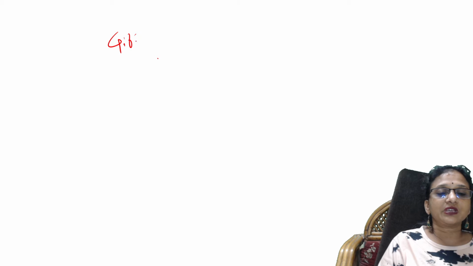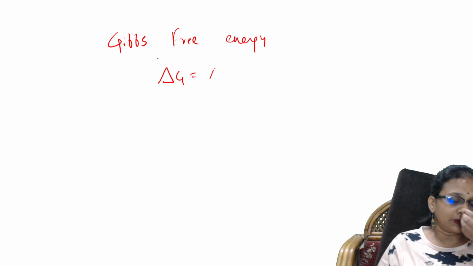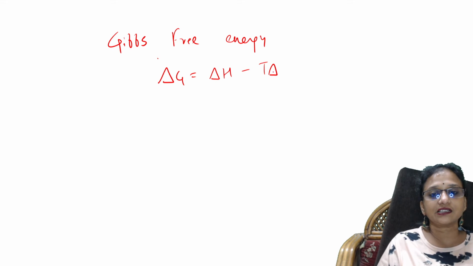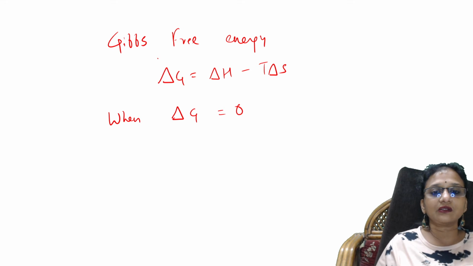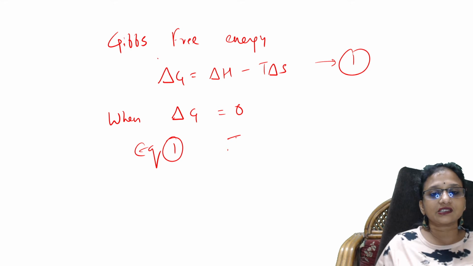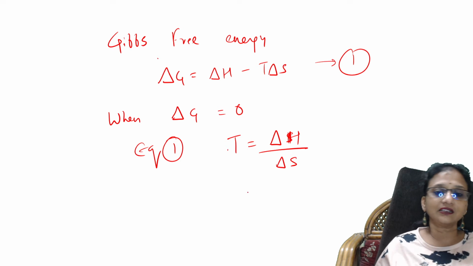Okay. So basically, how can Gibbs free energy be expressed? Why did I take Gibbs free energy? I'll tell you. Delta G is equal to delta H minus T delta S. Now, when delta G becomes 0, what will the equation be? So this is equation 1. Equation 1 can be written as T is equal to delta H by delta S. Correct?